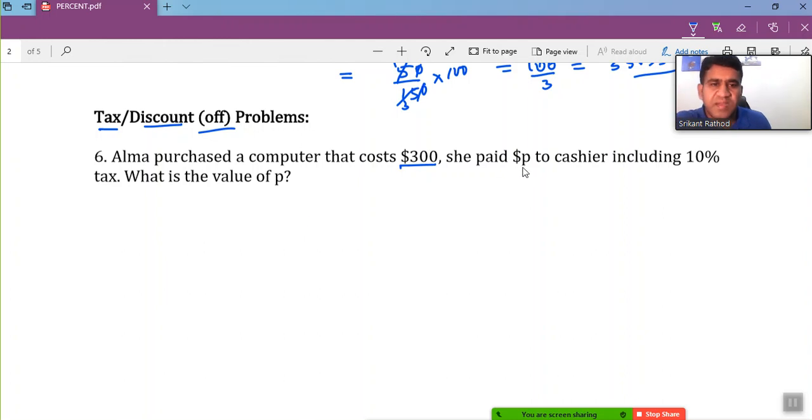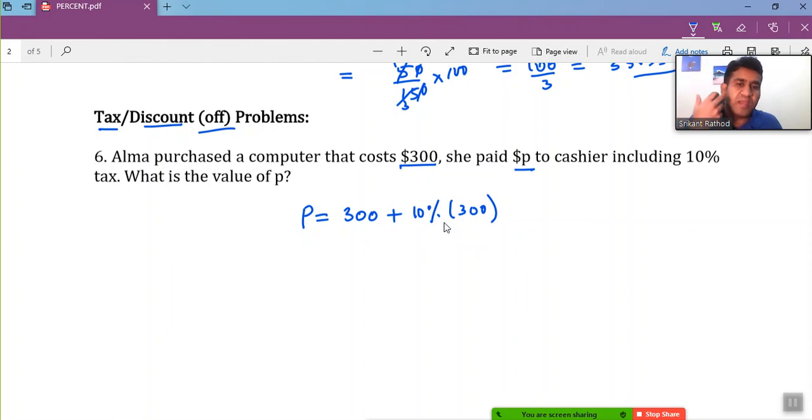The payment here is mentioned as P. If she paid, let's take the amount she paid to be P, it's going to be 300 plus 10% of that 300. Sometimes a student, when they say the 10% VAT, just calculates the 10% of that value, and forgets to add the original value, and they say like $30 or something. But the question here is how much she paid. We are not just calculating what amount of tax she paid. We are calculating the total amount she paid.